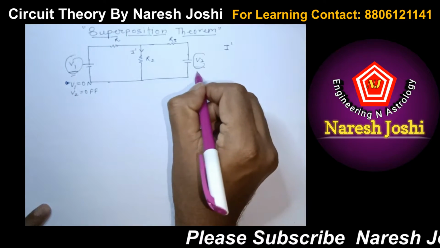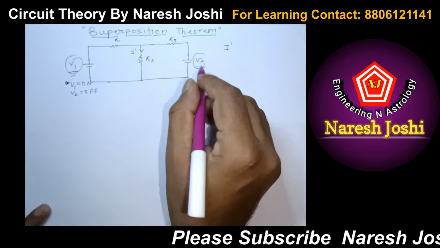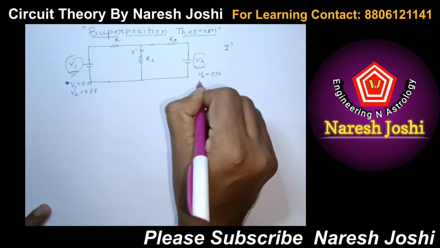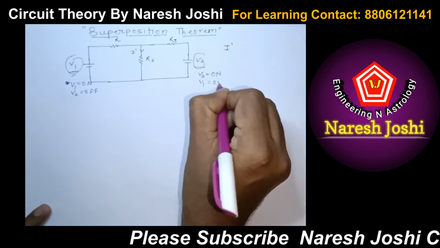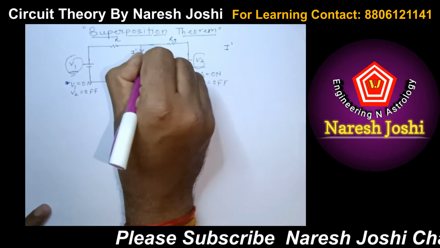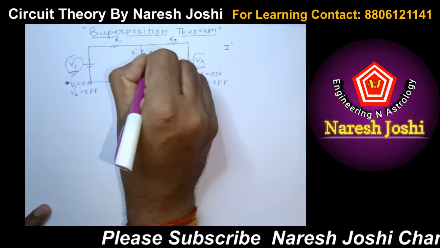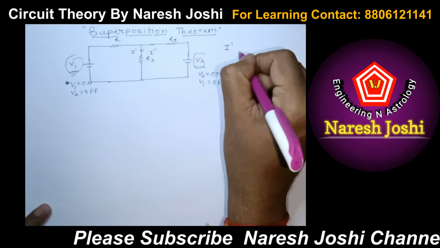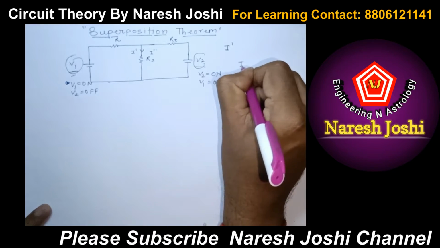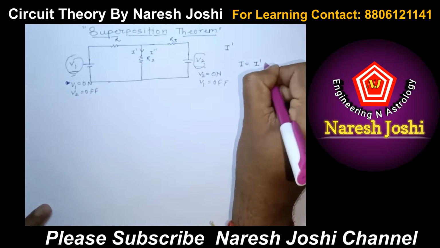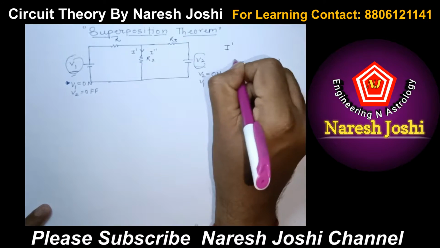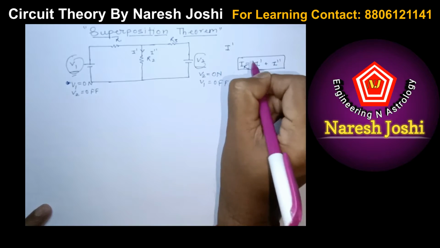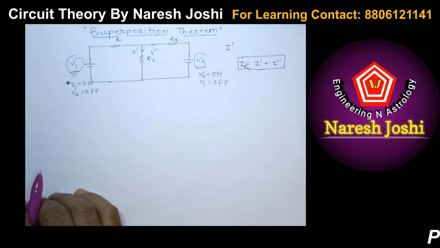In the second case, when V2 is working, that means V2 is in on condition and V1 is in off condition, the current passing through R2 is I double dash. According to the superposition theorem, the total current will be I equals I dash plus I double dash. This is the total current which is passing through the R2 resistance.